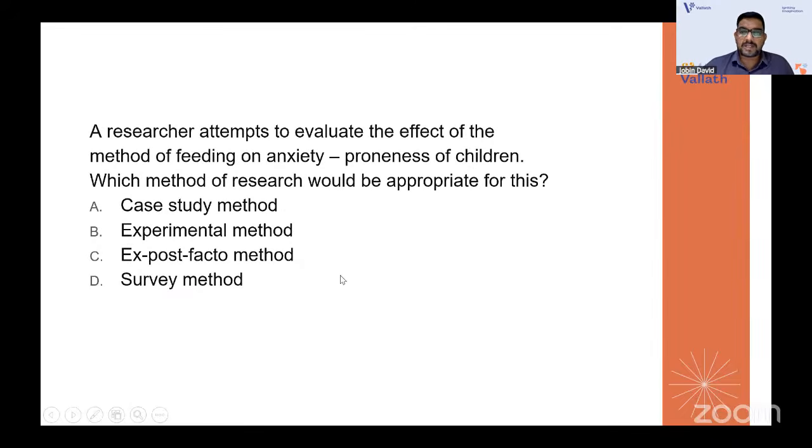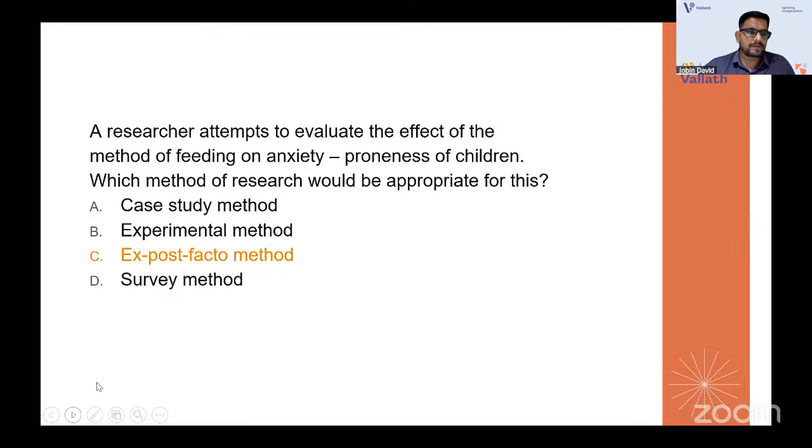A researcher attempts to evaluate the effect of the method of feeding on anxiety proneness of children. Which method of research would be appropriate? Case study, experimental, ex post facto. That means research which is after the fact. A fact is there and we are researching on it after the fact. So definitely we have an anxiety proneness. That is a fact. So researching on that means it's an ex post facto.